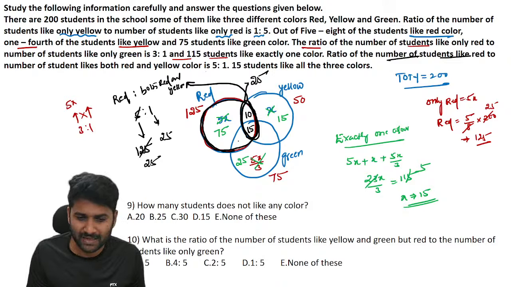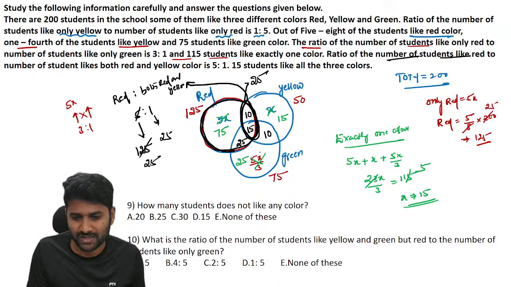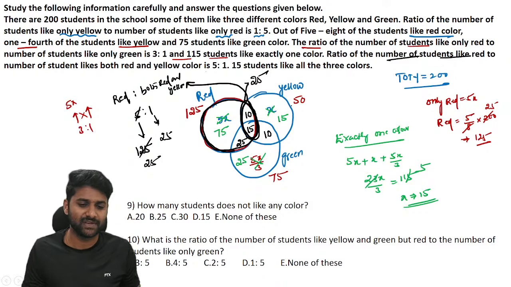So with further calculation, you will get this value is 25. Clear? Again, the entire green value is 75. 25 plus 25 is 50 plus 15 is 65. Then 10 more is left. Again, the yellow value 10 plus 15 plus 10 plus 15 is equal to 50. Yes, we are done with the calculation.